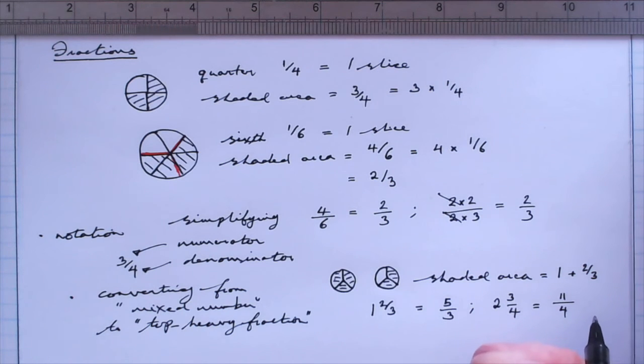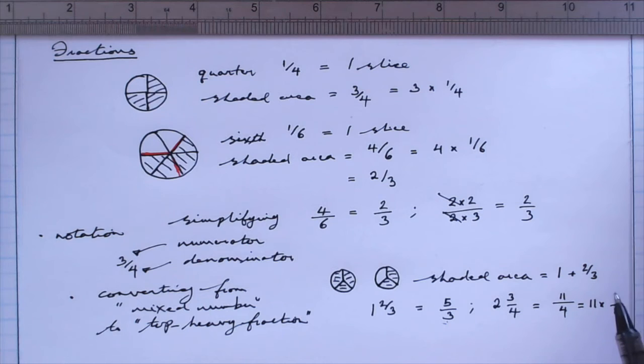And again, just to remind you, you're perfectly able always to write a fraction as the numerator times 1 over the denominator, and it makes it very clear then we're talking about 11 lots of a quarter in that case, just as here we're speaking of 5 lots of a third.